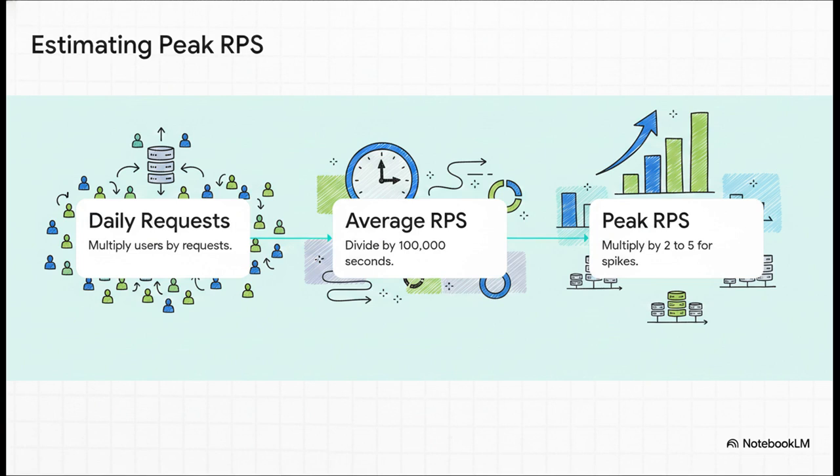But remember, systems have to survive sudden traffic spikes, so we multiply that average by a factor of 2 to 5, which gives us a peak load target of anywhere from 10,000 to 25,000 RPS. Boom! Just like that, you have mathematically justified exactly how many web servers you need to provision.